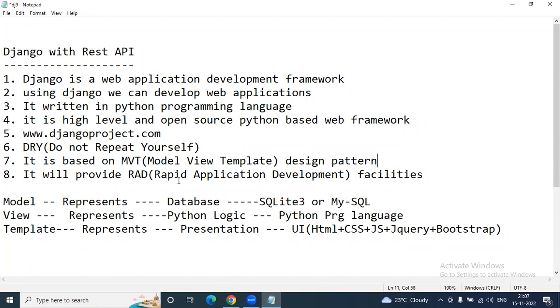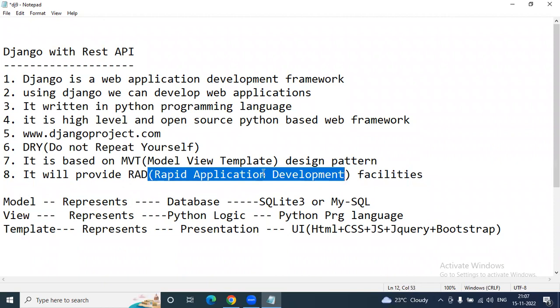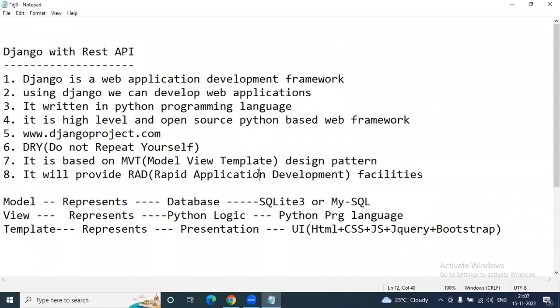Django provides rapid application development facilities. That means a faster rate of application development is possible with Django. The reason is, as soon as we install the Django framework, plenty of libraries are installed automatically. Using those libraries, we can develop applications rapidly. In model view template, the model represents the database, the view represents the Python logic, and the template represents the presentation. That means the end user gets the final output in the template itself.